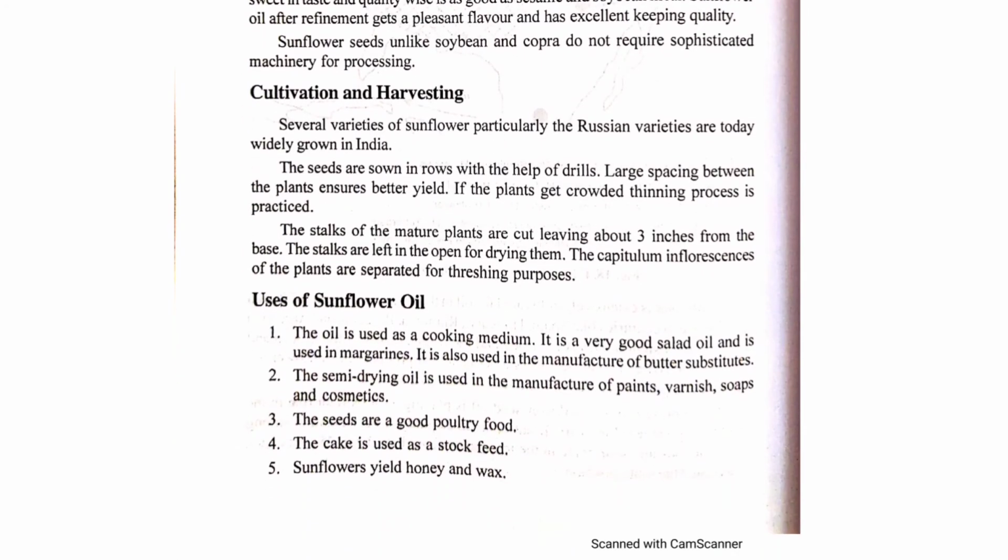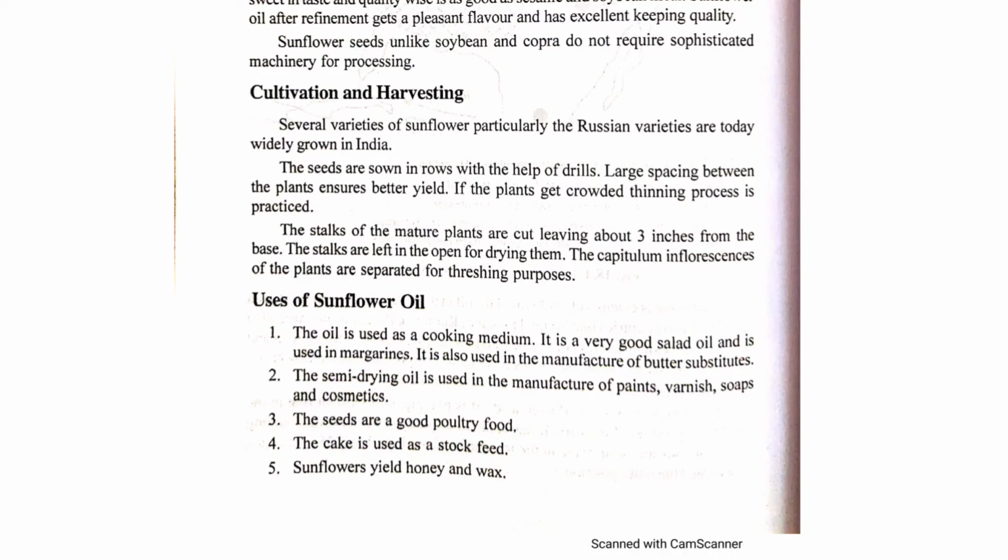So now we discuss cultivation and harvesting. Several varieties of sunflower, particularly the Russian variety, are today widely grown in India. It means the Russian variety is most often grown in India and throughout the region. The seeds are sown in a row with the help of a drill. Large spacing between the plants gives a better yield, and if the plants get crowded, the thinning process is practiced.